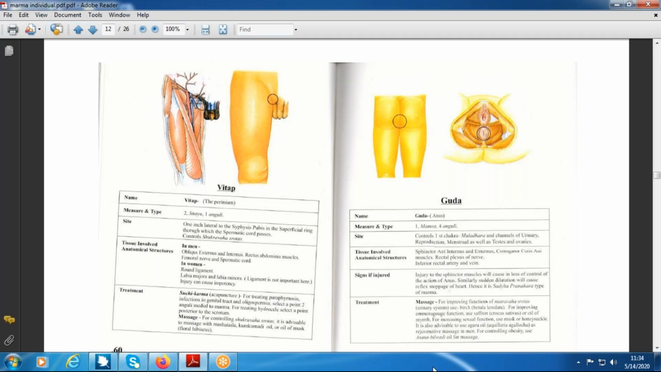What does it carry? Sperm. So where are the sperms formed? Seminiferous tubule. Where are they going to form?